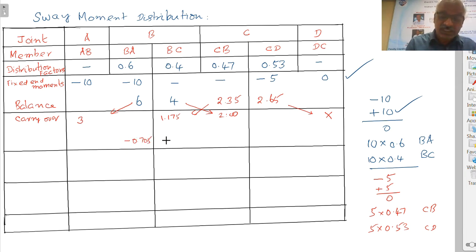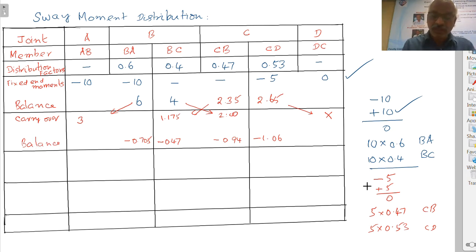This is minus 0.47. Here there is 2 plus 2. You have to apply minus 2 in the ratio 0.47 and 0.53. So minus 2 into 0.47 will be minus 0.94, and this is minus 1.06. So this is balance.